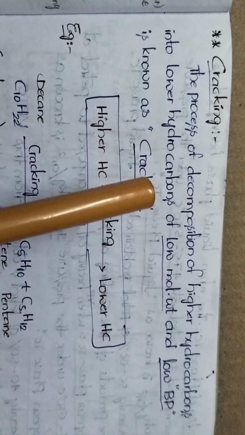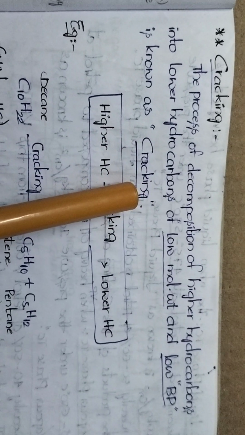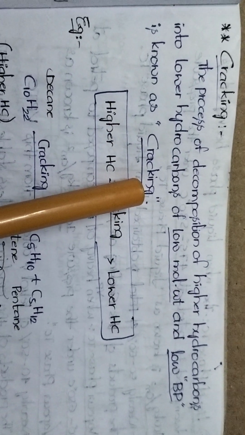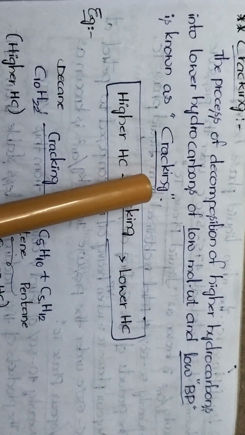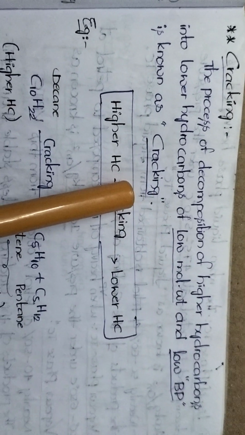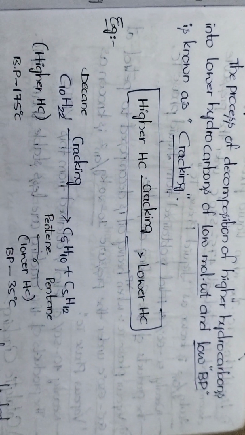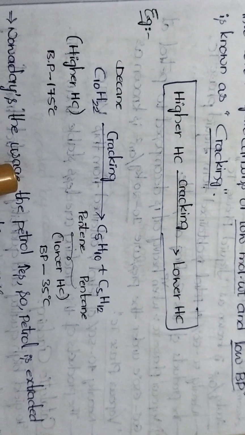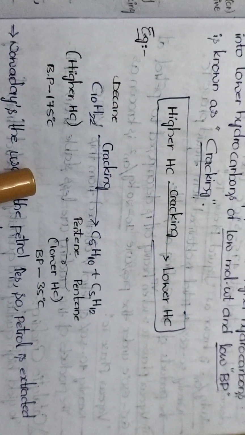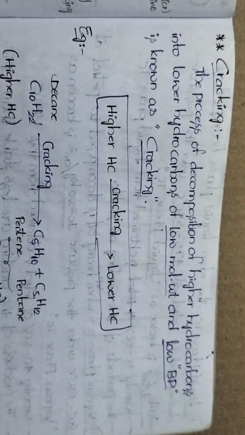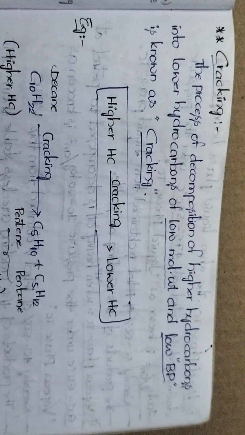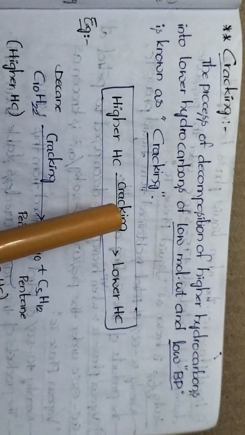Why we have to go through cracking means nowadays we are using petrol. The amount of petrol which we are extracting from the fractional distillation process, that is from petroleum or crude oil, is not sufficient. To get an excess amount of petrol, we need to go through the cracking process.